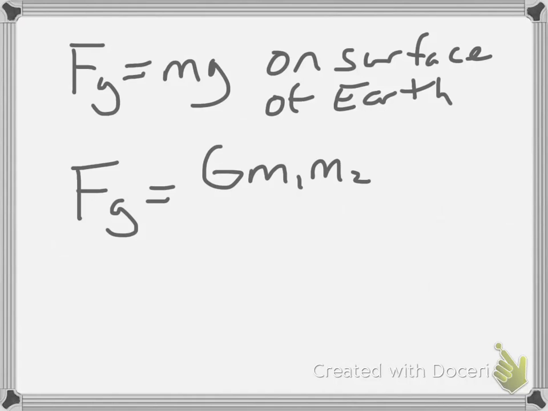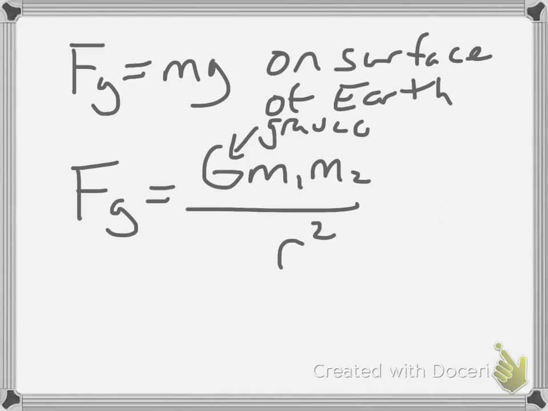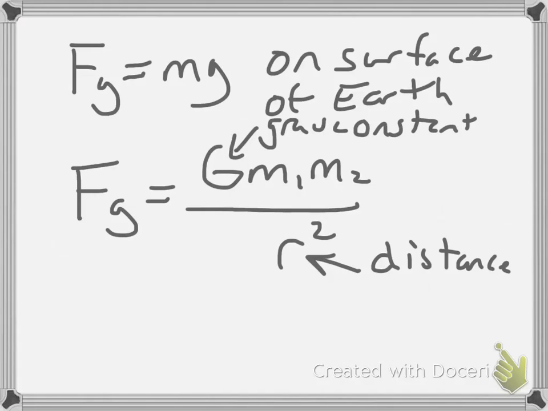It's in your reference tables. Our force of gravity equals our gravitational constant times the mass of the first object times the mass of the second object divided by the distance between them squared. This is just the distance. It's not half the distance, it's not like a radius.